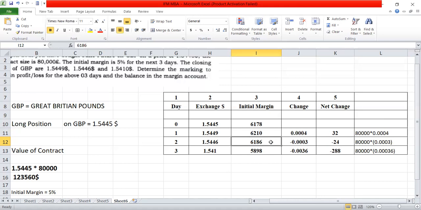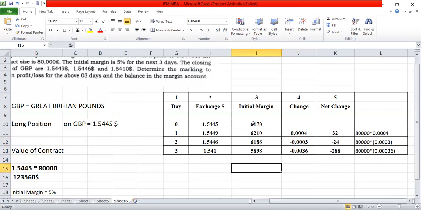I hope you are understanding. Next, the third day is 1.541. Similarly, 3 minus 2, the third day minus the second day: 1.541 minus 1.5446 gives minus 0.0036. Now, the contract size into minus 0.0036 is minus 288, a decrease. Now you have to decrease it from the previous latest margin: 6186 minus 288 is 5898.